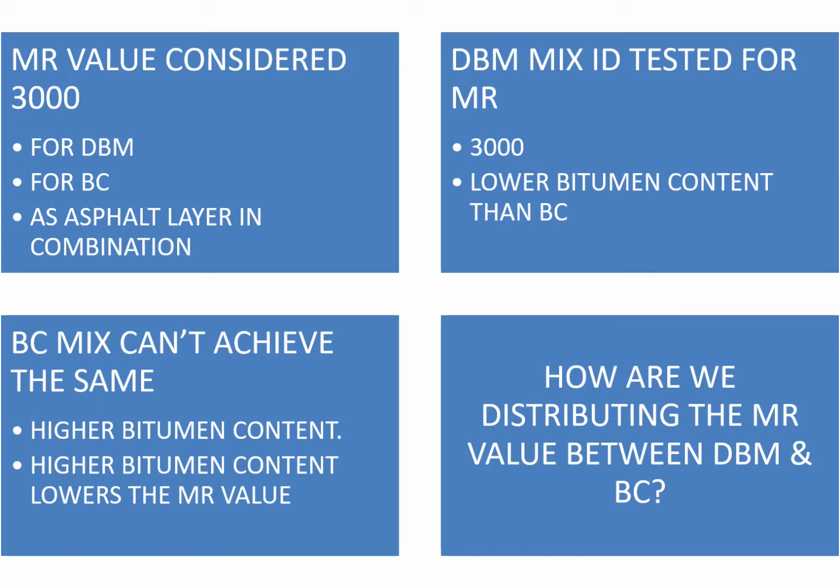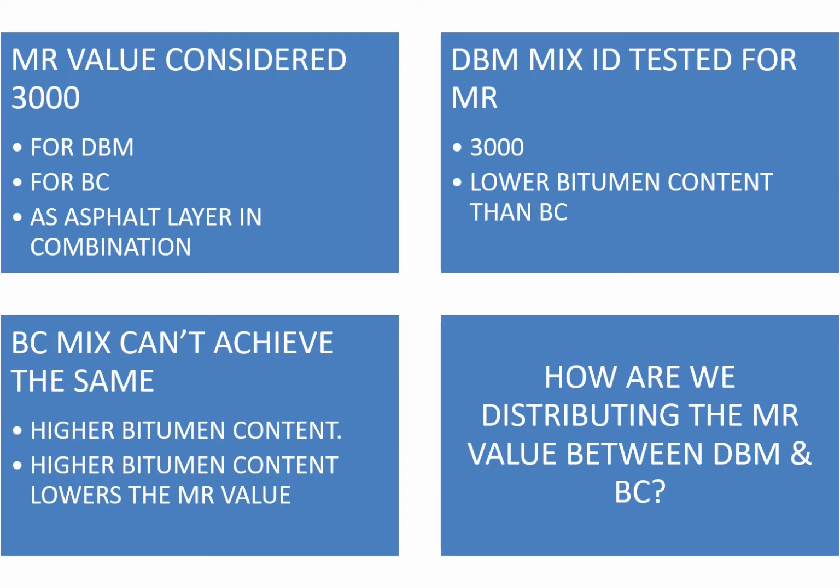Like probably you can go for performance grade bitumens or PMB or modified bitumen in case of BC, because when you are talking about BC, the percentage of bitumen is higher and the particle size is lower. So if you use the same source, definitely you are not going to achieve the required MR value, and if you are not able to achieve the required MR value for both the layers, then what is the point in designing the asphaltic layer as a single layer considering the MR value as 3000?